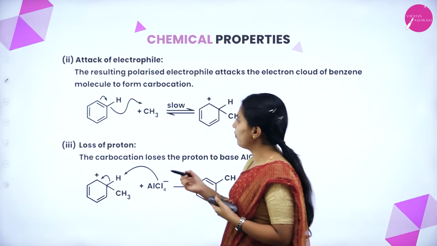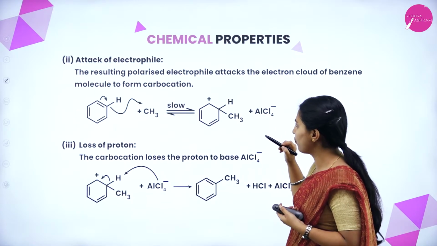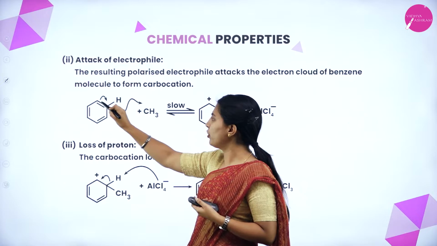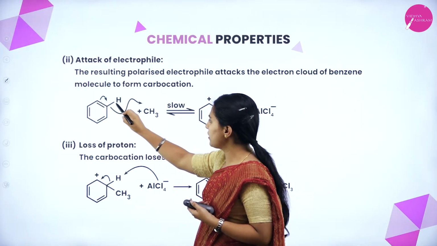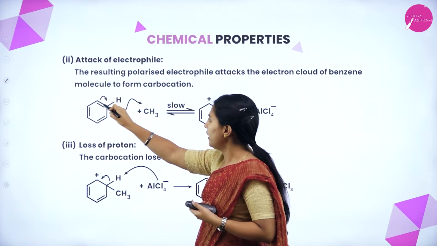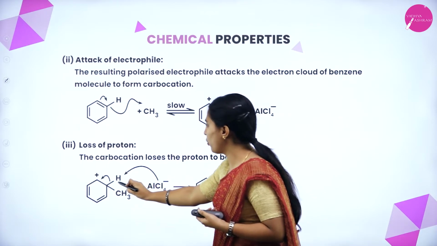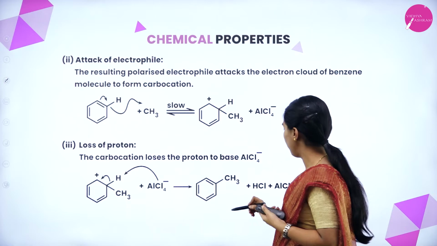Then attack of electrophile. The resulting polarized electrophile attacks the electron cloud of the benzene molecule to form a carbocation. If you observe, everywhere the electron cloud will be more towards the double bond. There, due to the proton present here, it will form a carbocation, and that carbocation will lose the proton to form methyl benzene.